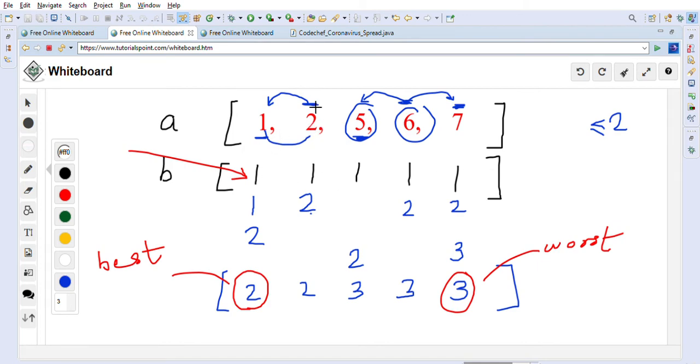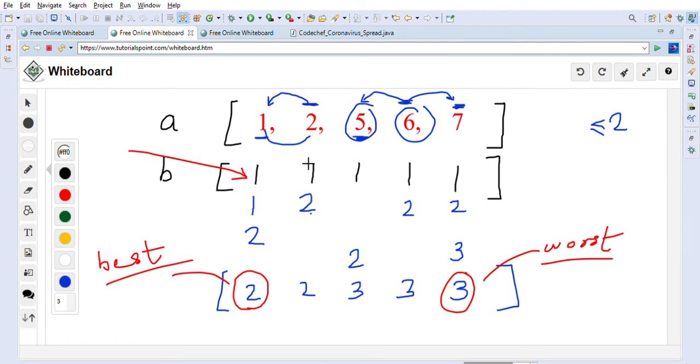Next time we consider 2 is infected, next time 5 is infected, next time 6 is infected, and next time 7 is infected. So we are checking all the possibilities to understand the best and worst case scenario for the set of people that can get infected with the coronavirus spread.